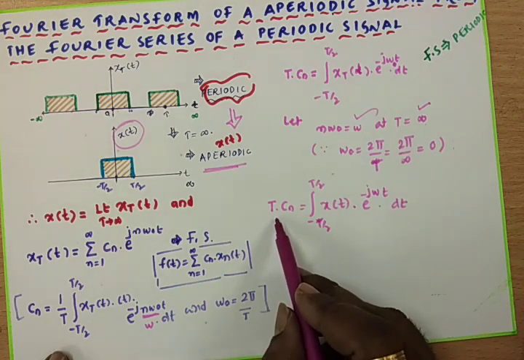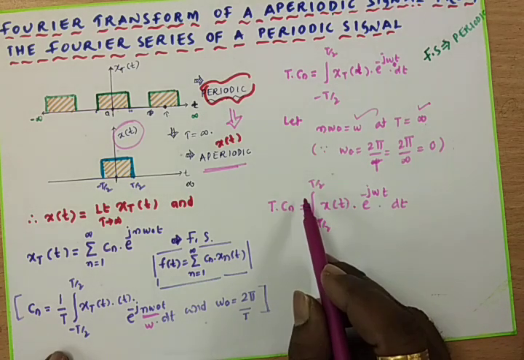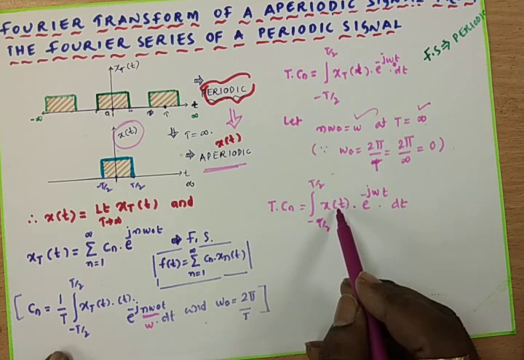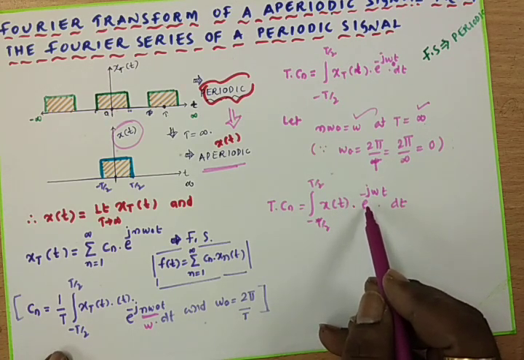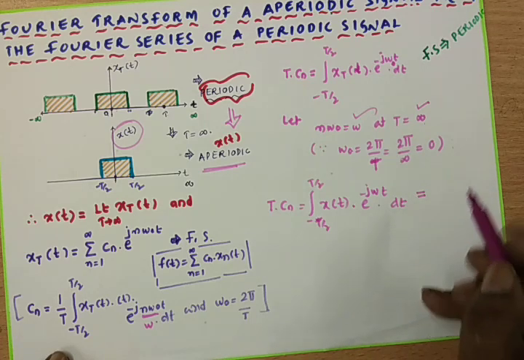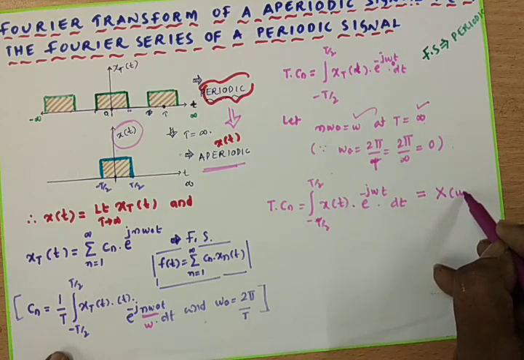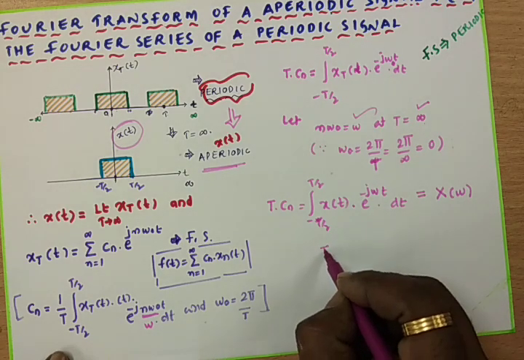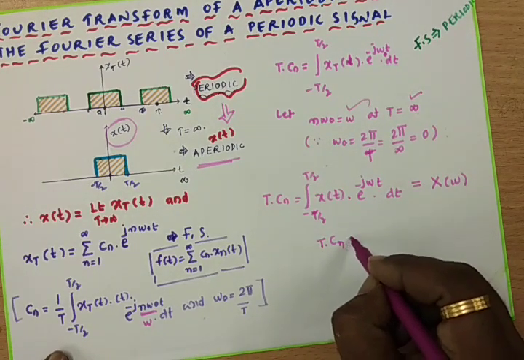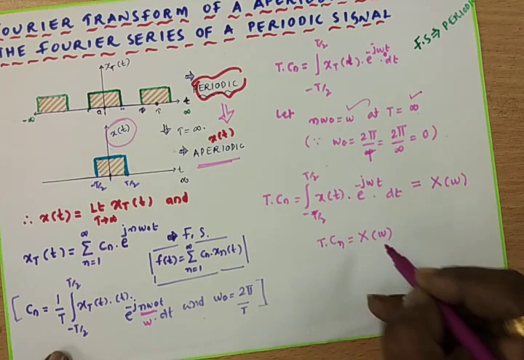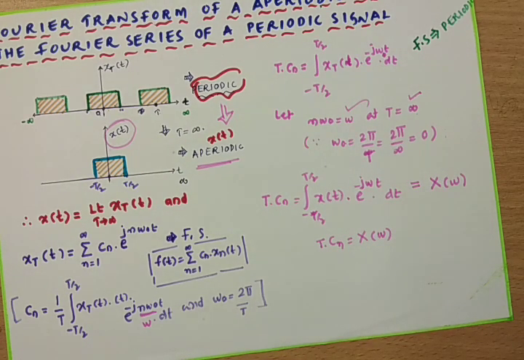So here Tcn is equal to the integral from minus T by 2 to plus T by 2 of x of t into e to the power of minus j omega t dt. We can call this a frequency domain signal. That means Tcn is equal to X of omega, where X of omega represents the frequency spectrum of x of t, and it is called the spectral density function. So X of omega is called the Fourier transform or Fourier integral of x of t.